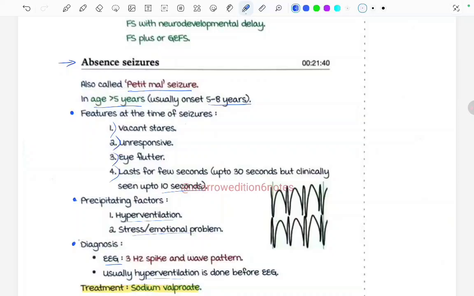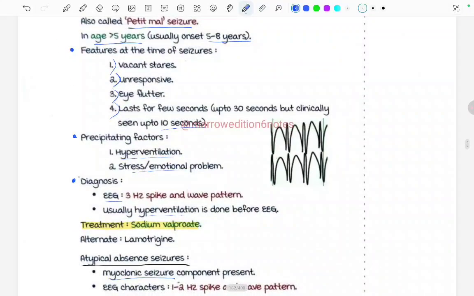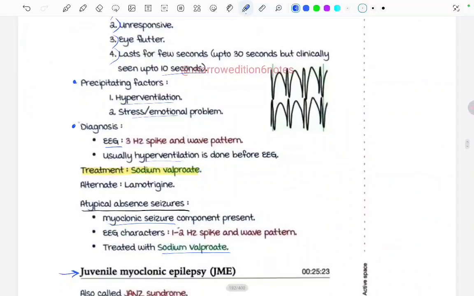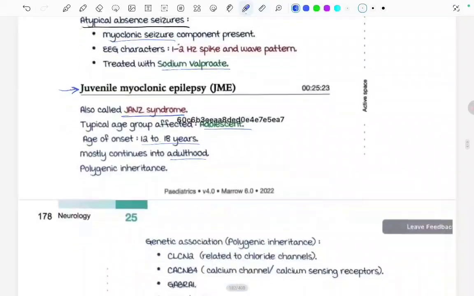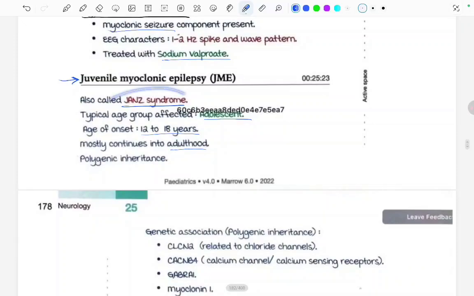Okay, and the treatment is mainly sodium valproate. There was something called the atypical absence seizure with the myoclonic component. Now coming to the juvenile myoclonic epilepsy, also called the JANZ syndrome. Typical age group affected is the adolescent, and mostly continues into adulthood also.